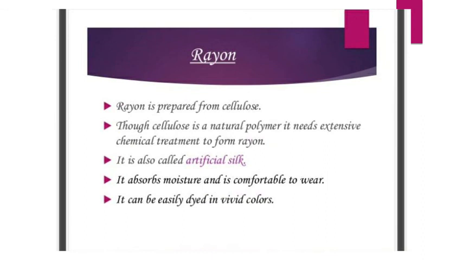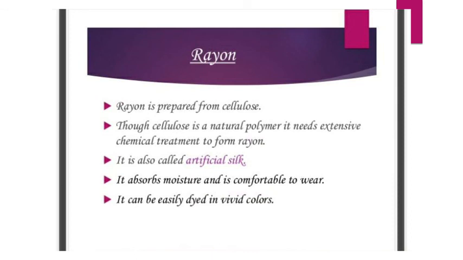Rayon is an example of a synthetic fiber. Rayon is prepared from cellulose. You need to remember that rayon is prepared from cellulose. Cellulose is basically a natural polymer. I told you that polymers are made from small units called monomers. When the monomers are joined together, we get the polymers.